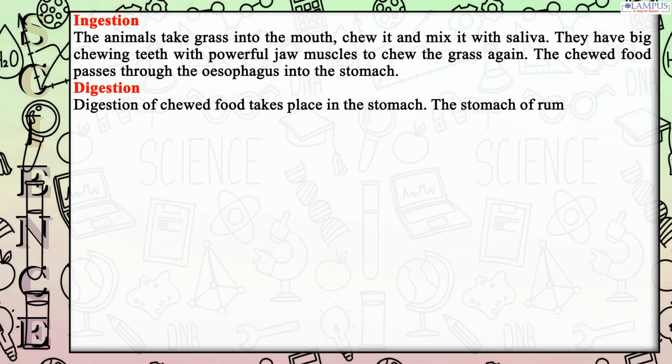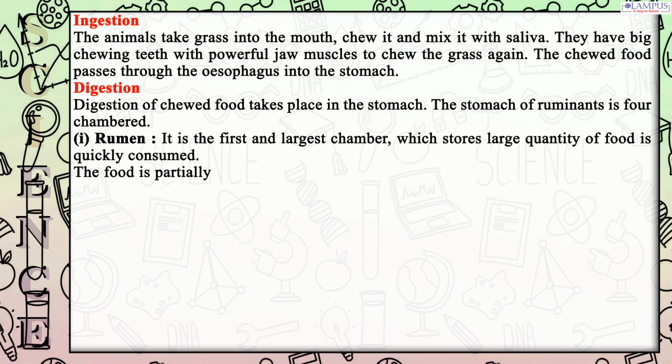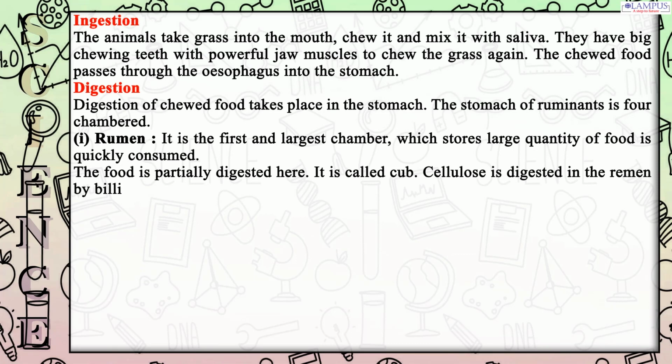The stomach of ruminants is four-chambered. 1. Rumen. It is the first and largest chamber, which stores the large quantity of food that is quickly consumed. The food is partially digested here. It is called cud. Cellulose is digested in the rumen by billions of bacteria and protozoa present there.